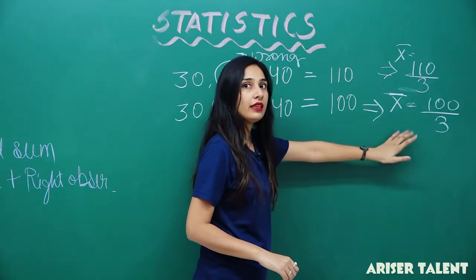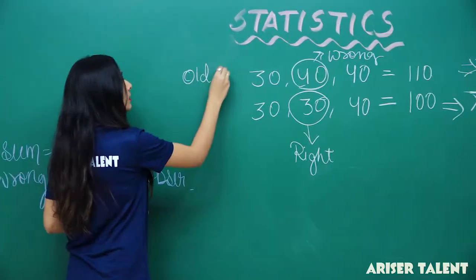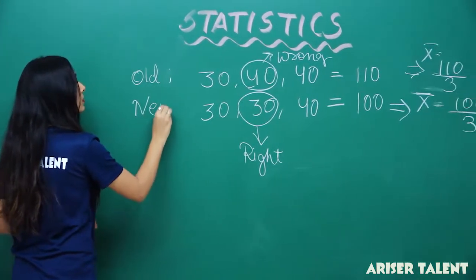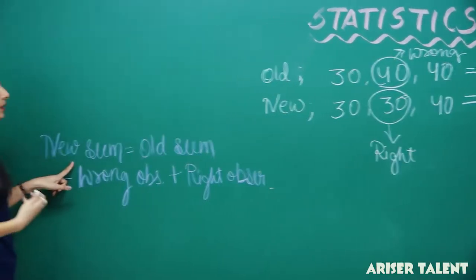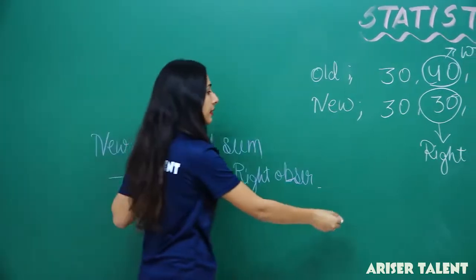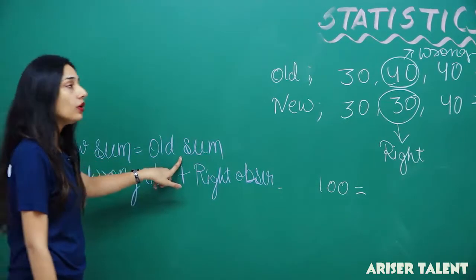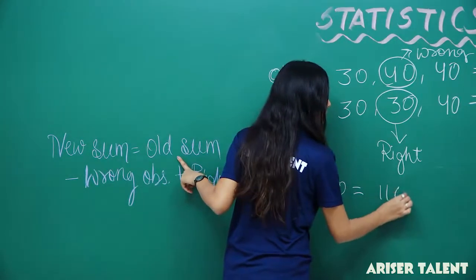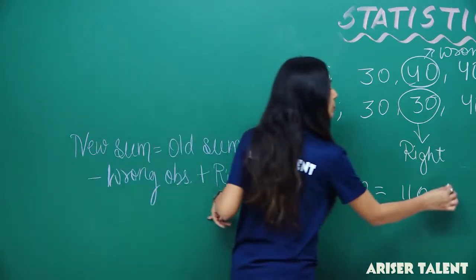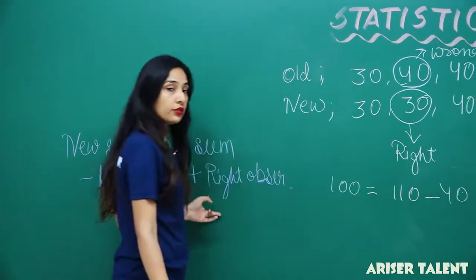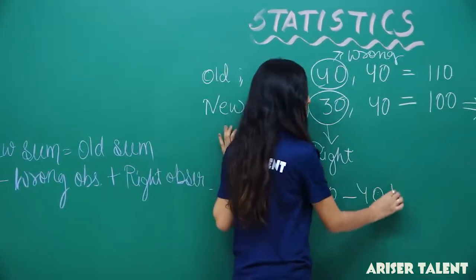Now let's find out whether this equation is right or wrong. So this is old and this is new. Old observation, new observation. New sum is 100, which should equal the old sum, 110, minus the wrong observation, which was 40, plus the right observation, which is 30.